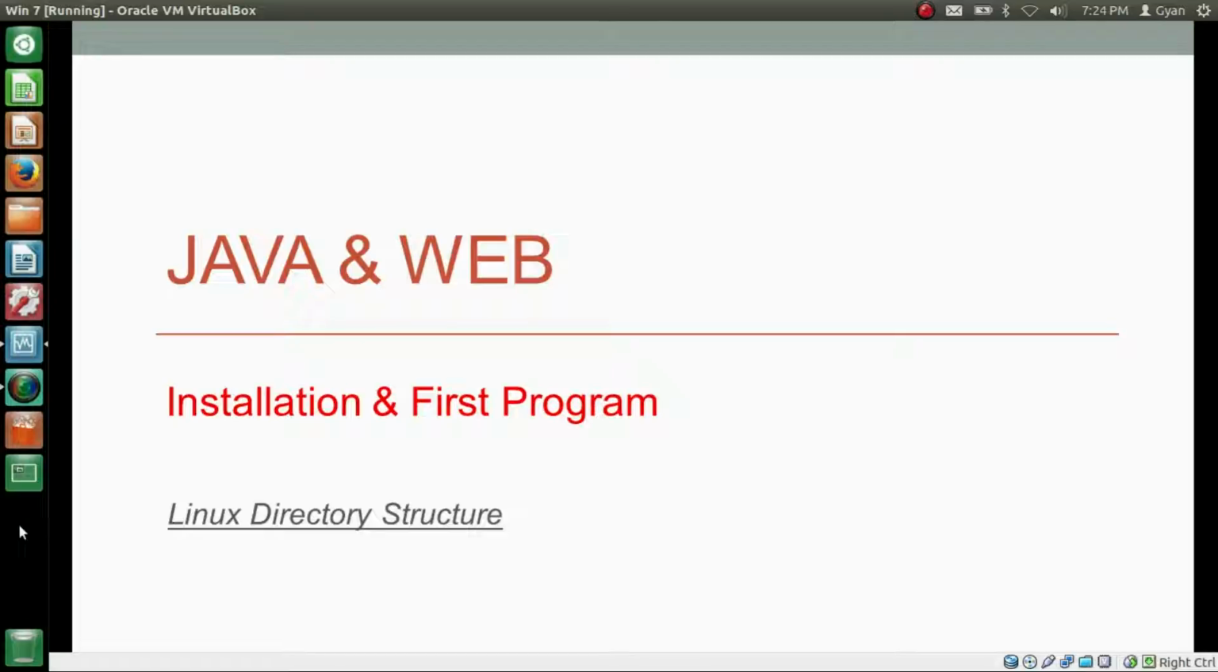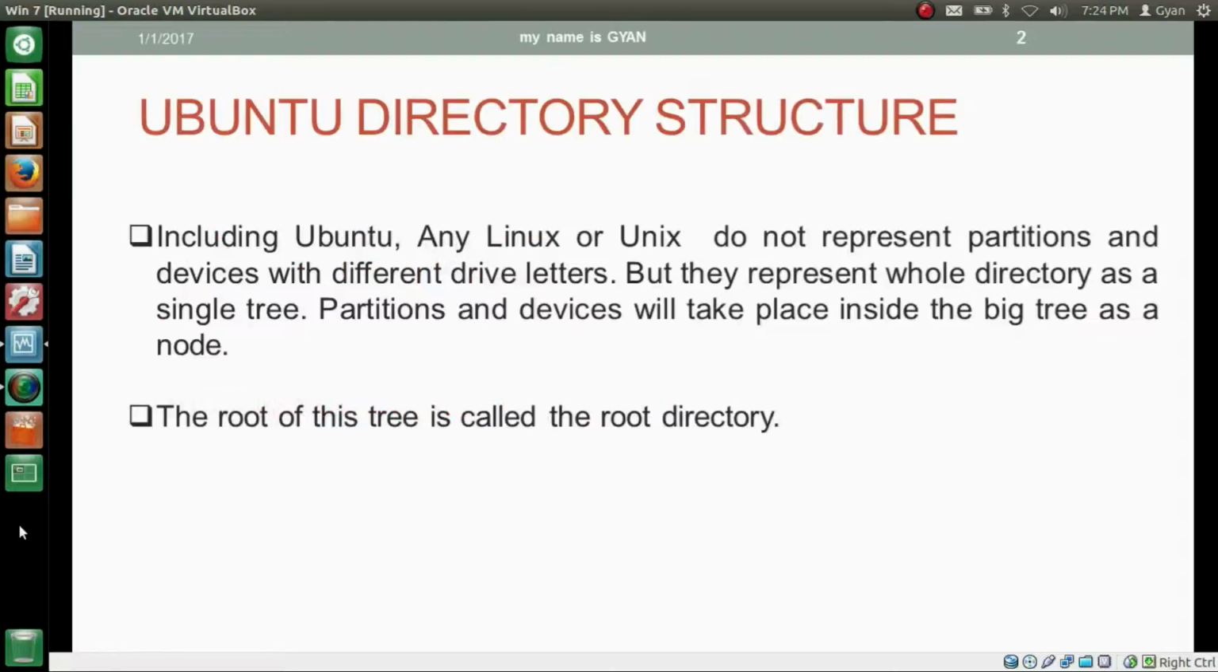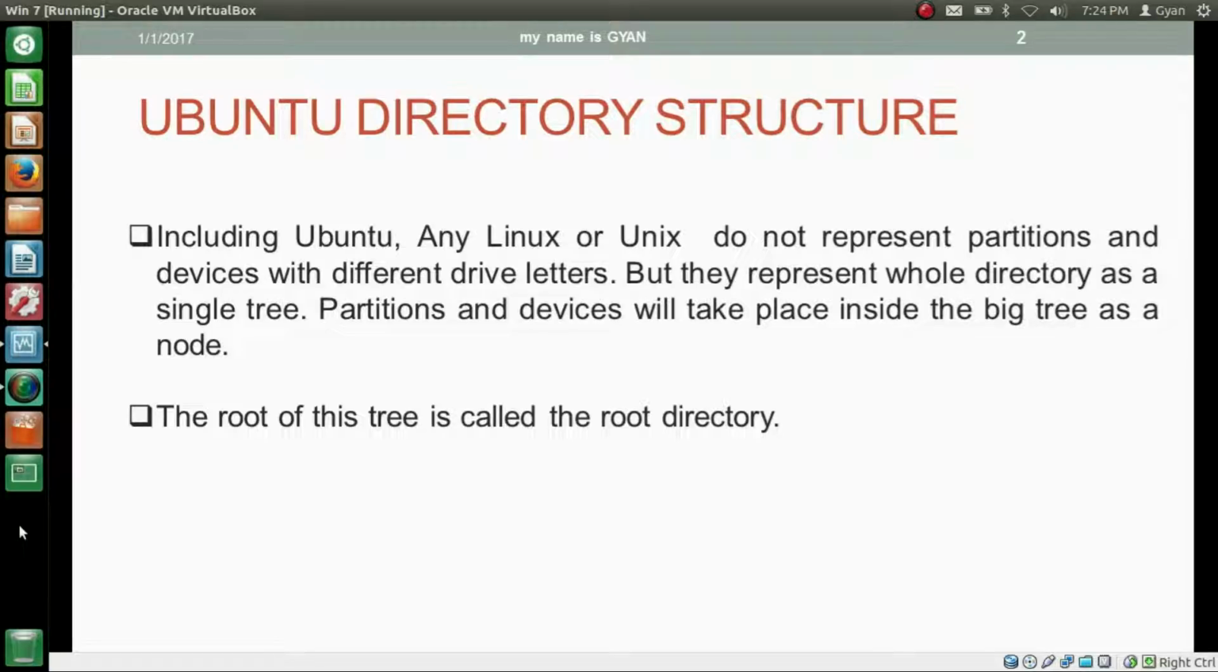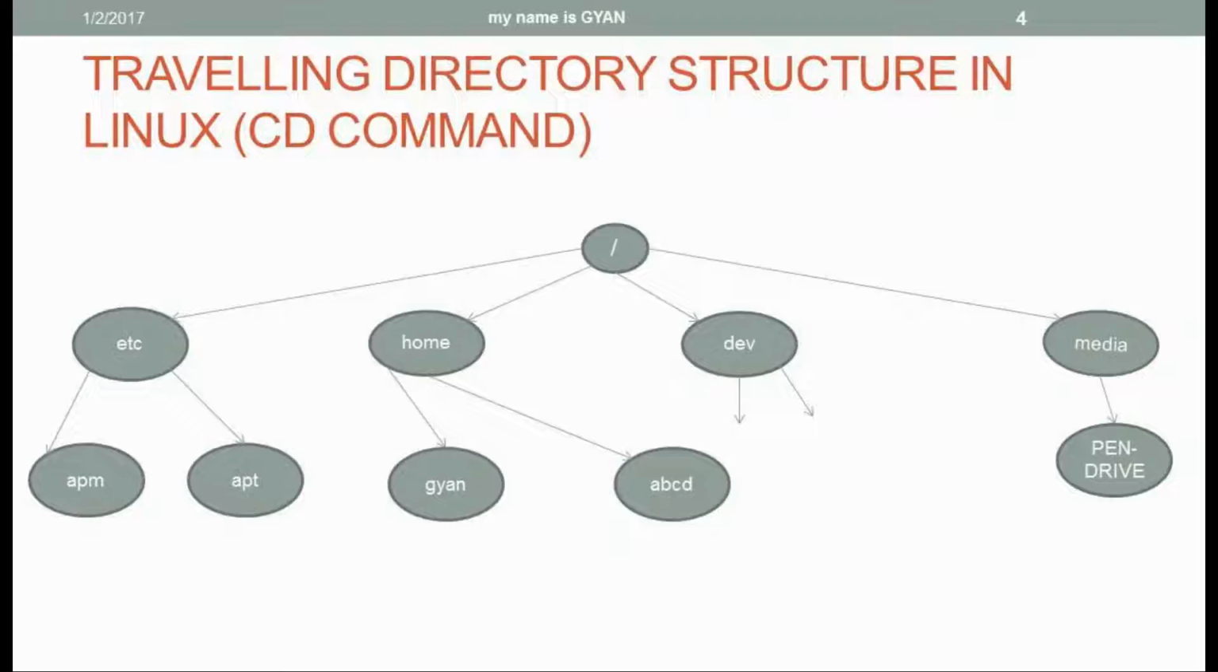Let us learn about Linux directory structure. Including Ubuntu, any Linux or Unix do not represent partitions and devices with different drive letters, but they represent the whole directory as a single tree. Partitions and devices will take place inside the big tree as a node. The root of this tree is called the root directory. This is how any Linux directory structure looks.